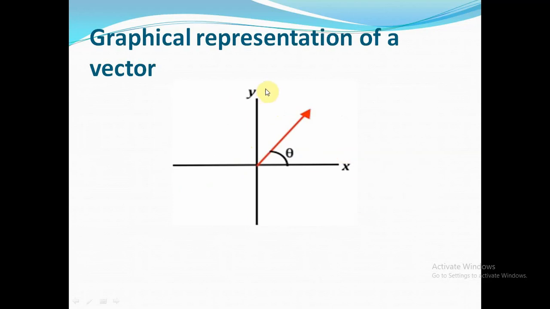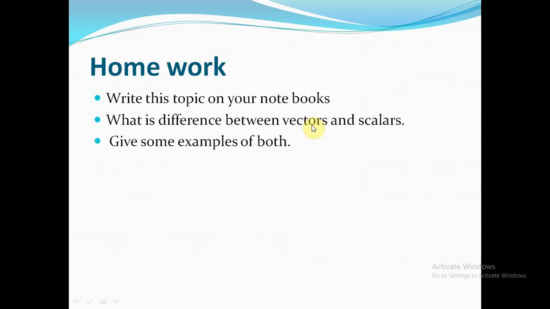Graphically, a vector can be represented on x and y axes, and it makes an angle with the x axis, and direction is shown by the arrow mark.